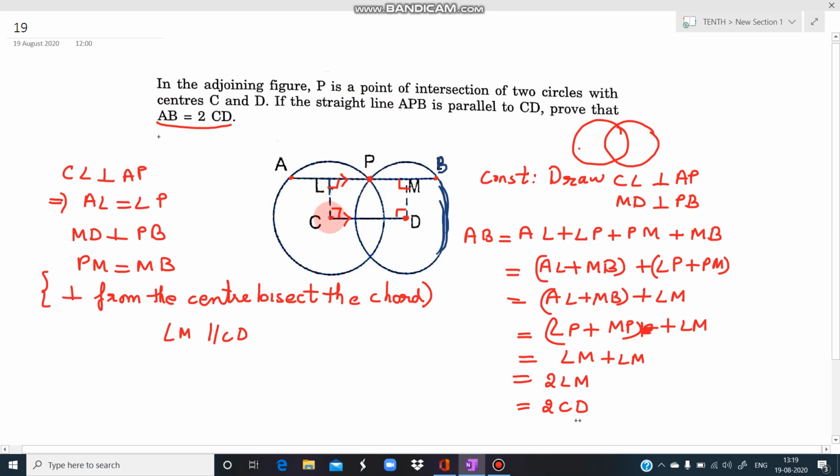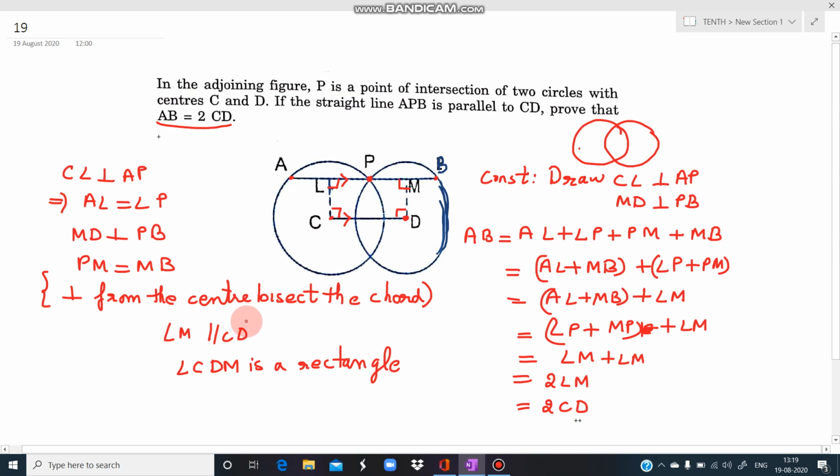So from here, what do we conclude about the quadrilateral? A quadrilateral in which all four angles are 90 degrees can either be a rectangle or a square. But from the figure it is clear that this LCDM is actually a rectangle.